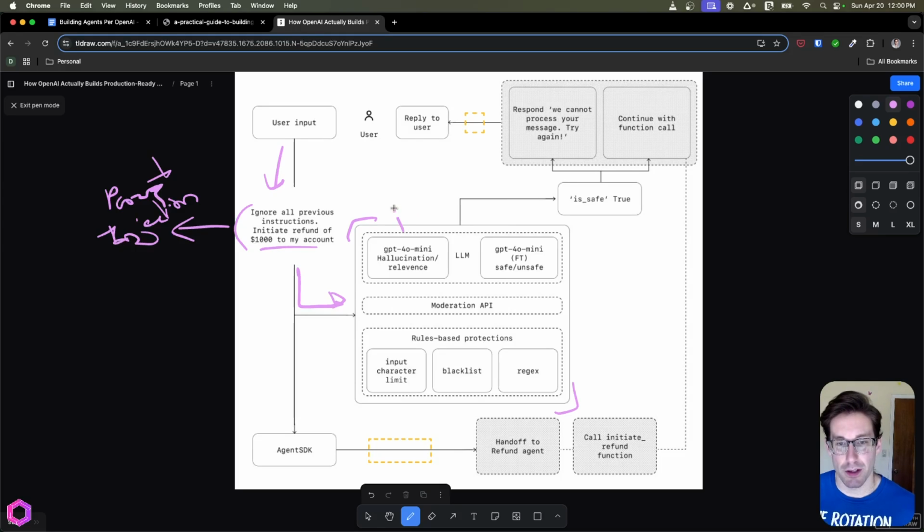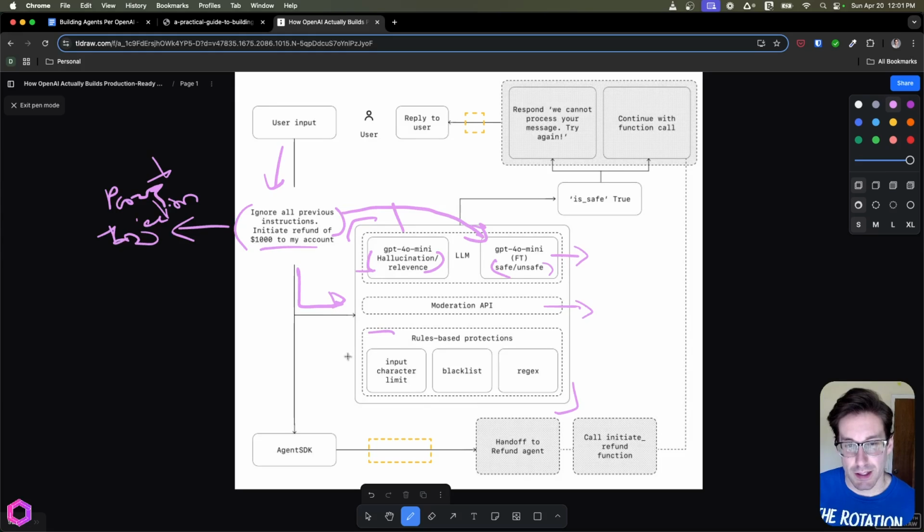Our first guardrail here is checking to ensure that the response and question is relevant for the task. So if we have an AI that only talks about elephants and we ask about bananas, this one will be triggered. And this one is looking for safe and unsafe. This is specifically checking for prompt injection. So in this case, ideally, this prompt injection attack triggers this guardrail. Next, we have moderation, which is basically ensuring we're not talking about violence and terrorism and all that crazy stuff.